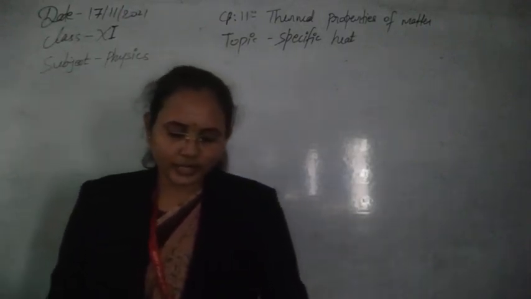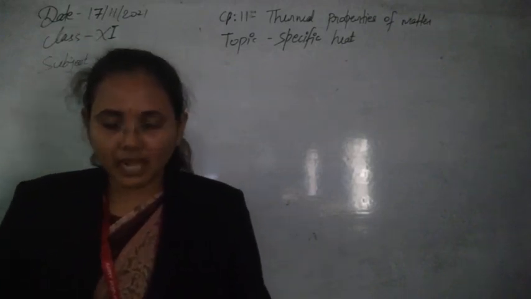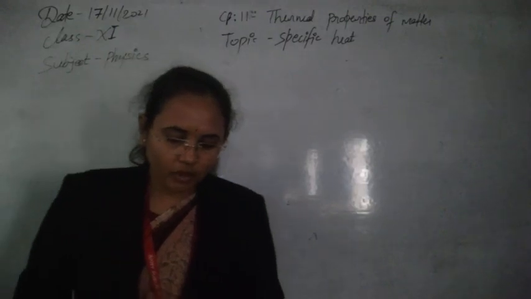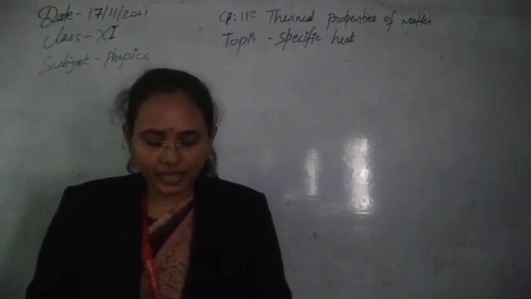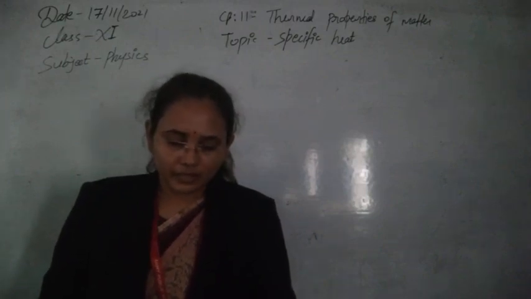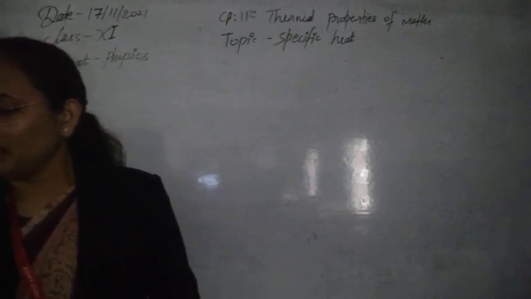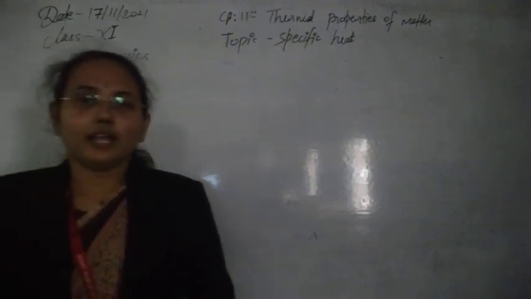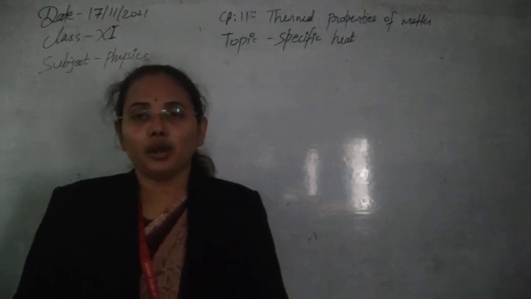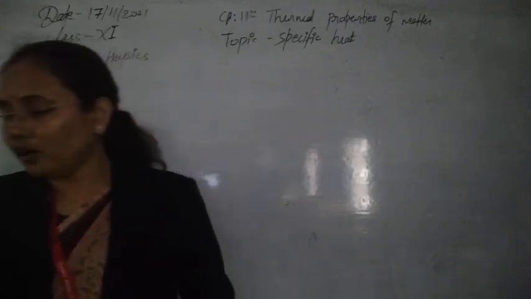So what is water equivalent? The water equivalent of a body is defined as the mass of water in gram which would absorb or evolve the same amount of heat as is done by the body in rising or falling through the same range of temperature. It is represented by W. So it means that we can take water as an equivalent, or take relative things by using the water equivalent.